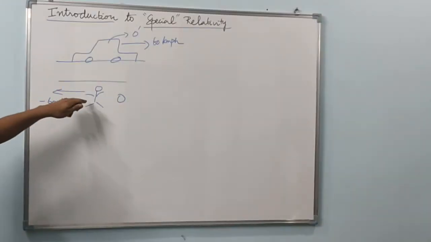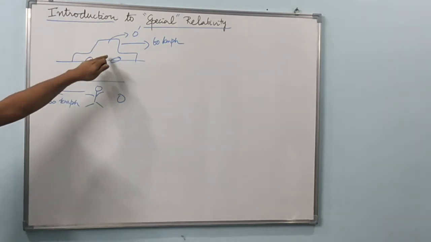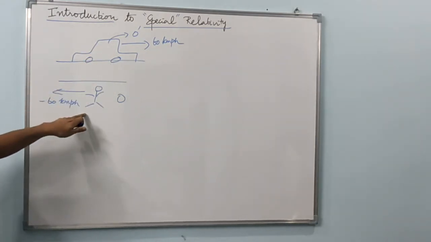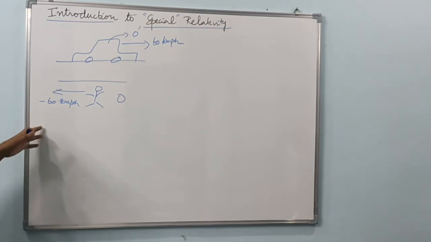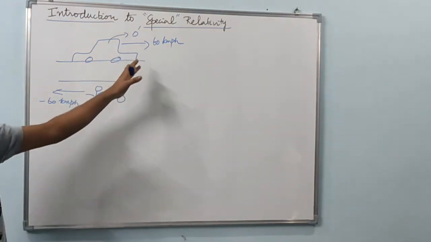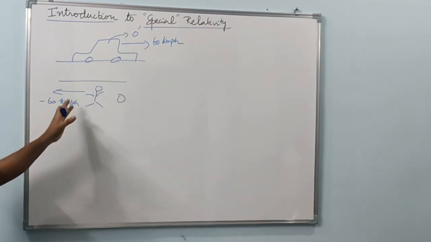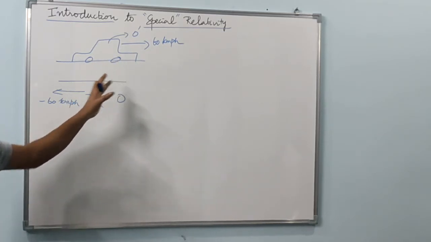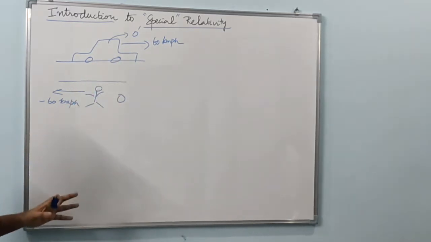So if you fix the car as the frame of reference, the stationary observer is in motion. We are therefore able to see that these two are equivalently valid descriptions of motion, right?